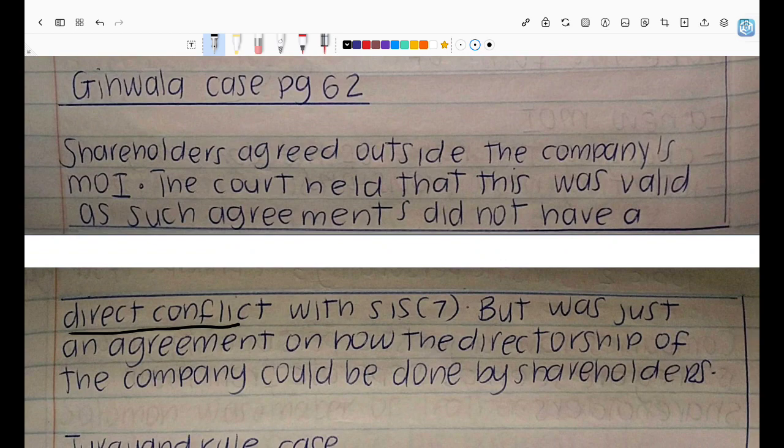So we have the Kuhala case, and it's talking about shareholders' agreements. I'm so sorry about what I said earlier. Shareholders' agreements.